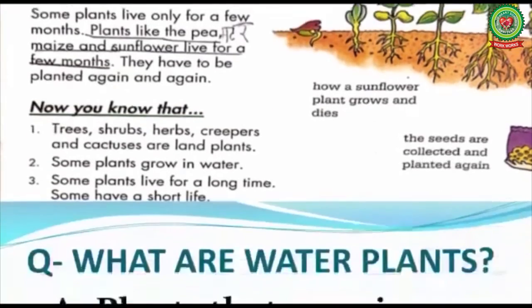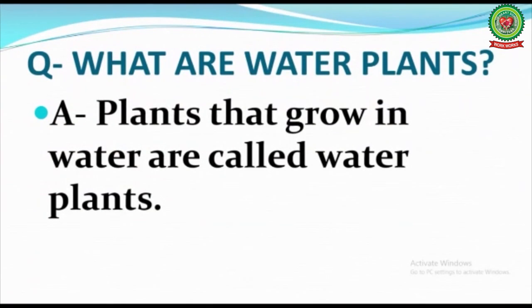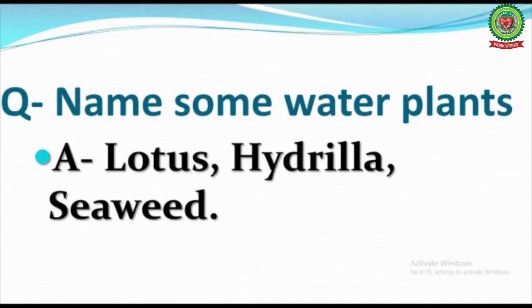Now children, let us discuss these questions. What are water plants? Plants that grow in water are called water plants. Name some water plants. Lotus, hydrilla, seaweed. Now children, in this chapter we have learned about different types of plants. Read and revise word meanings, cross questions and terms of this chapter.